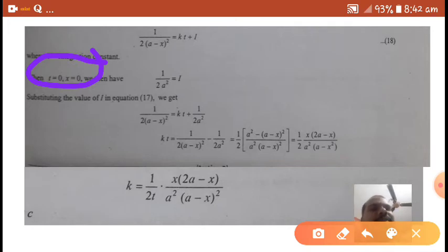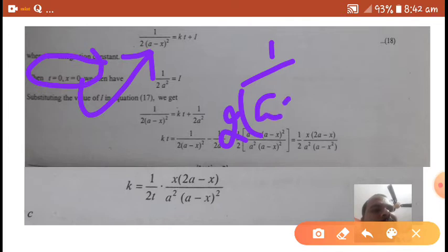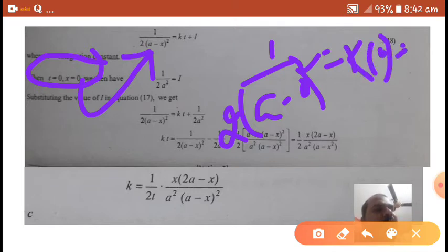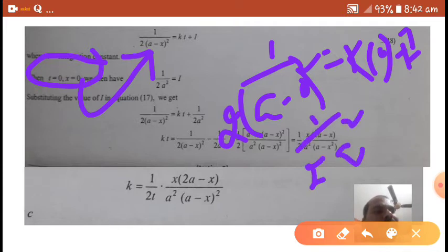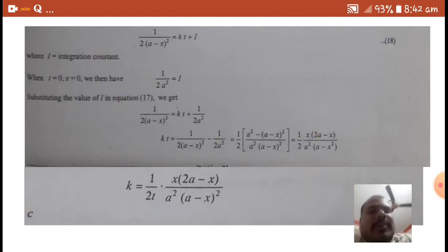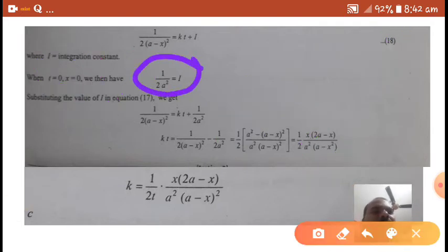Putting these values in the equation, we have 1 by 2 into (a minus x) whole square equals k into 0 plus I, so 1 by 2 a square equals I.